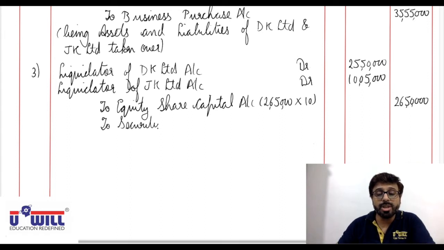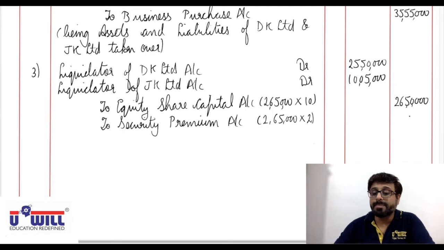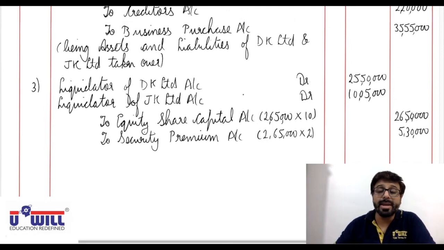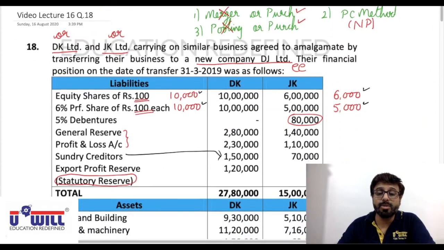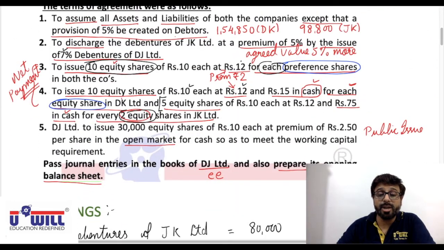So to securities premium account, 2,65,000 equity shares into 2 rupees of premium, 5,30,000. Here you can see they are 10 rupee shares but issued at 12 rupees to preference shareholders and equity shareholders also. So in both situations the premium is 2.